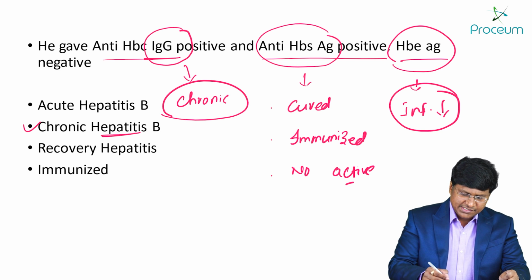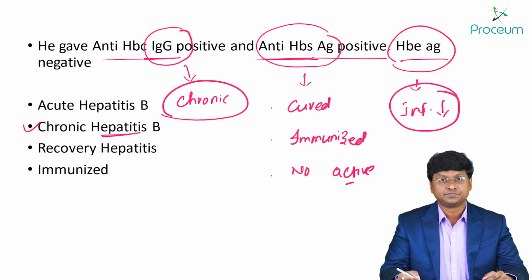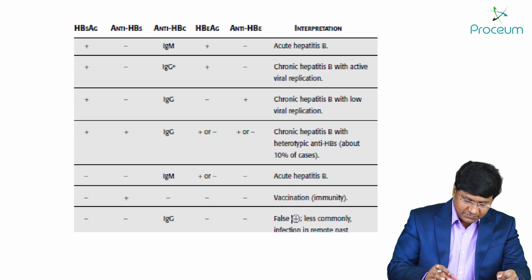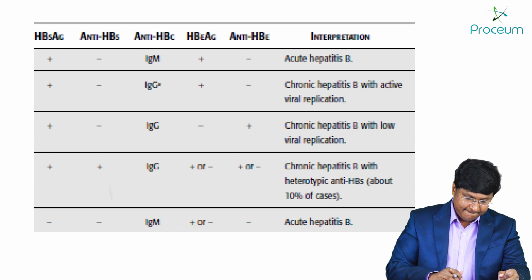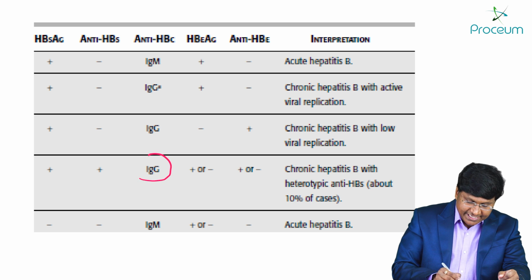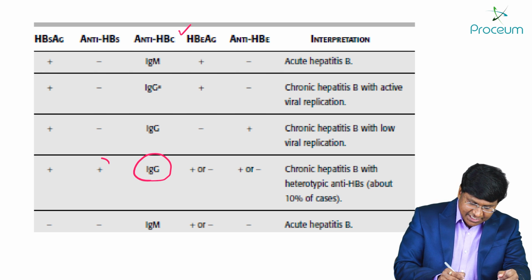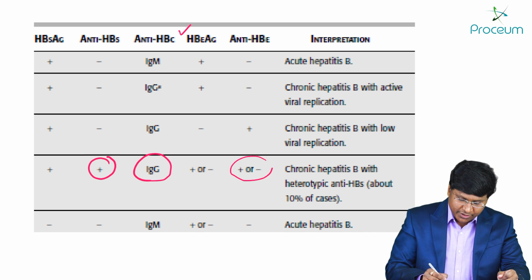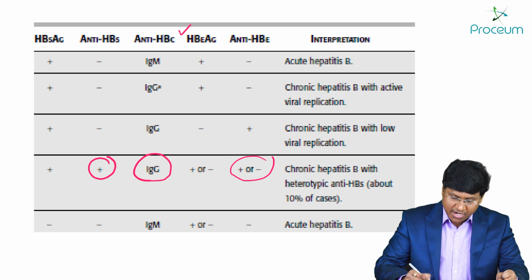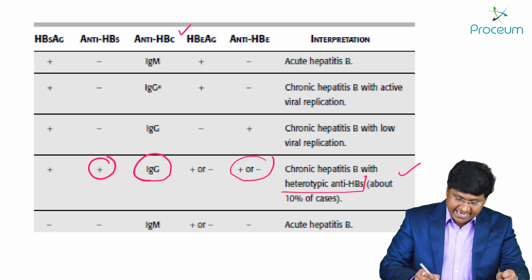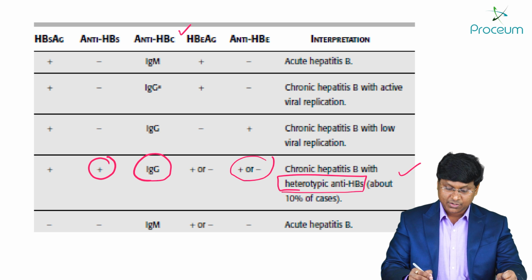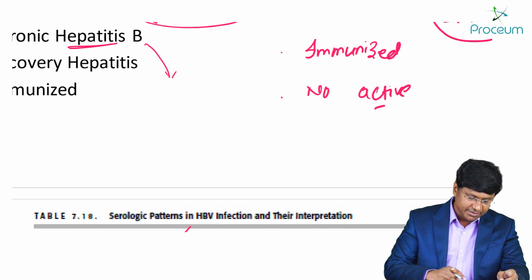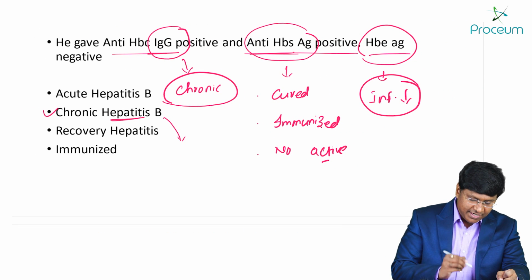Now, the point is, anti-HBS is positive. We have a clinical entity called, I'll just show you a table here. You see this: IgG anti-HBC is positive, anti-HBS is also positive, and envelope antigen is either positive or negative. So it is chronic hepatitis B with heterotypic anti-HBS. So the answer to this particular question is chronic hepatitis B.